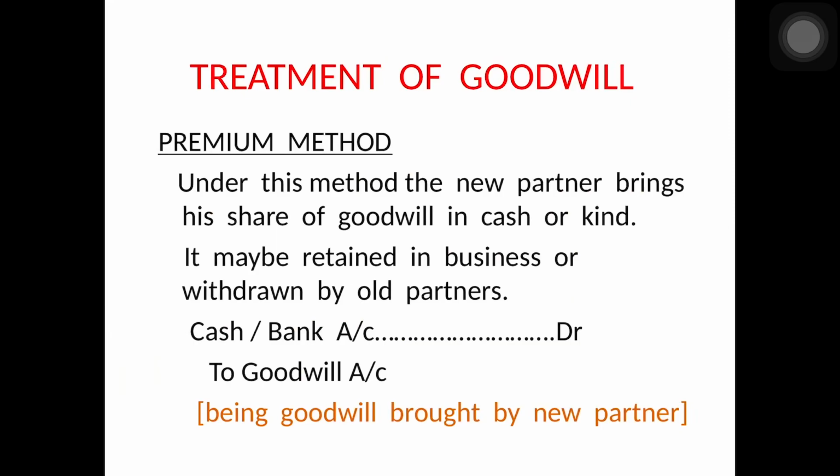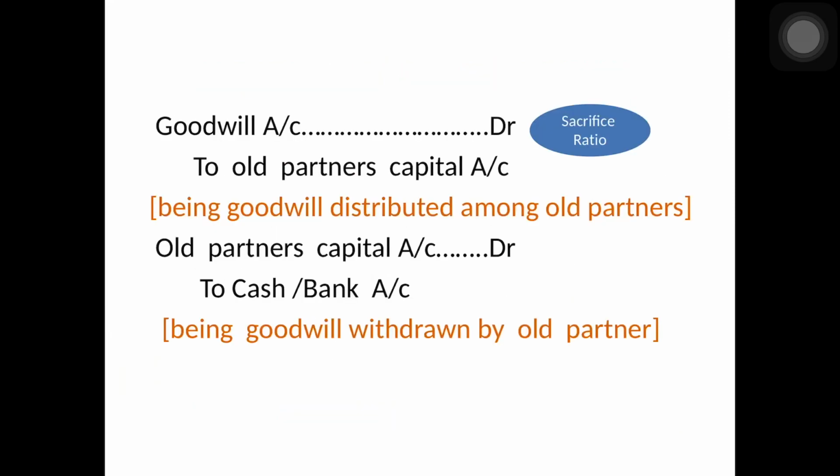Under the premium method, the new partner brings his share of goodwill in cash or in kind. It may be retained in the business or it may be withdrawn by the old partners. So let us see, when the new partner brings his share of goodwill in cash and it is retained in business, then what is the journal entry? First entry will be cash account or bank account debit to goodwill, being goodwill brought in by the new partner. And the second entry will be goodwill account debit to old partner's capital or current account. Now, this should be in sacrifice ratio, that is very important, being goodwill distributed among old partners.